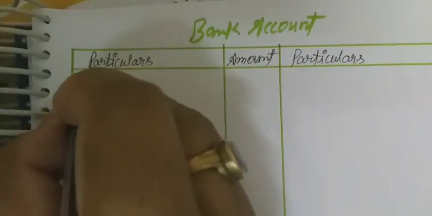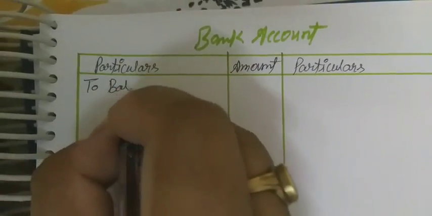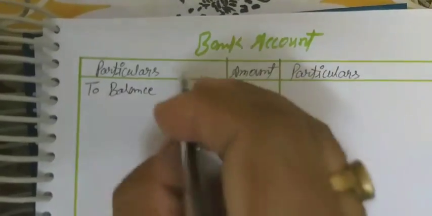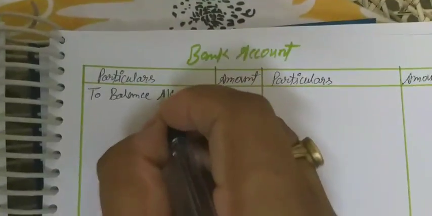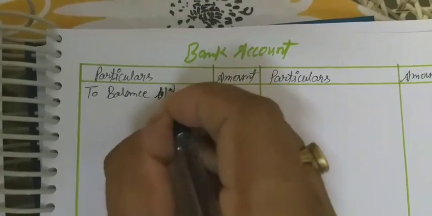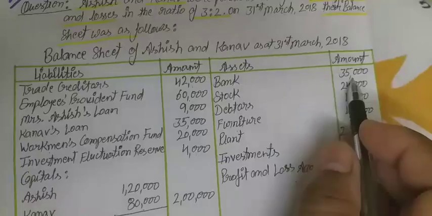First of all, we have to record the balance of bank account, balance b/d. The balance b/d for bank is 35,000.